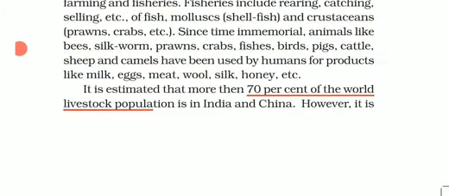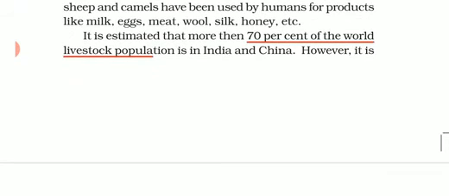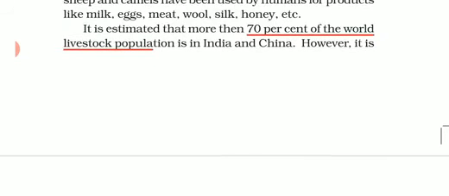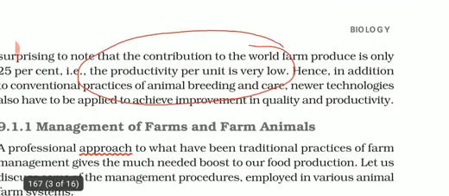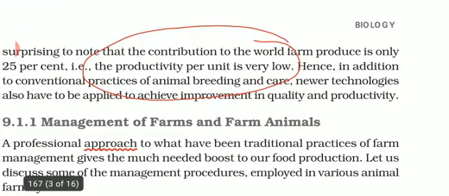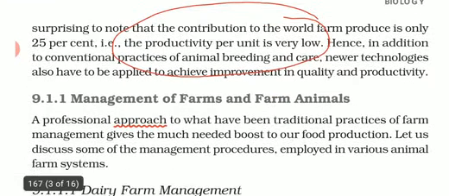Here it is written that almost 70% of the world's livestock population is in India and China. But one more thing is also given, that productivity per unit is very low. It means not all the population is depending upon farming. That's why we cannot increase the land area, and we cannot even increase the population of these dairy animals.